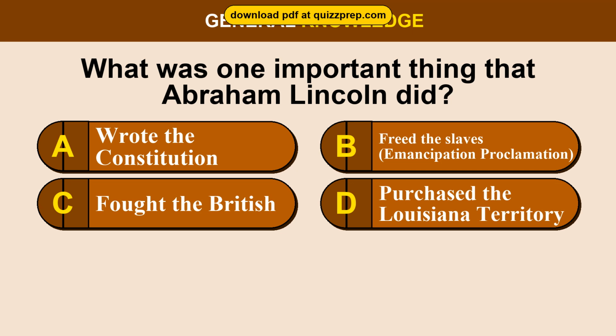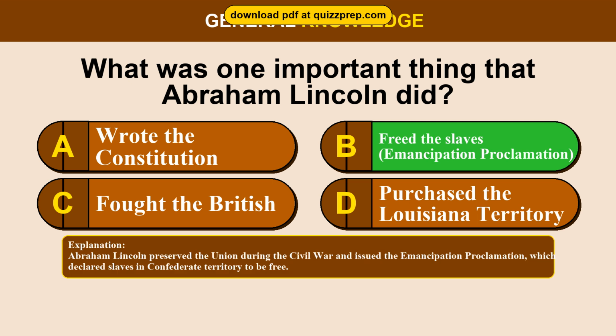What was one important thing that Abraham Lincoln did? Option A, wrote the Constitution. Option B, freed the slaves, Emancipation Proclamation. Option C, fought the British. Option D, purchased the Louisiana Territory. The correct answer is option B, freed the slaves, Emancipation Proclamation.